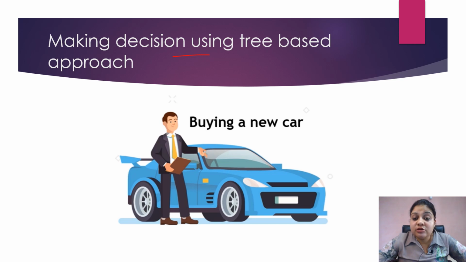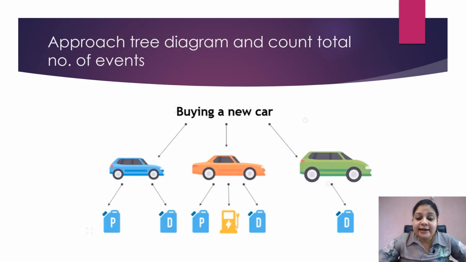So decision trees can also be used to find out the probability. Let's take an example that I want to buy a new car. Alright. So buying a new car depends on many factors like what is the model, what is the mileage, what is the version of the car and various other factors. I take up 3 simple options. Either I can buy a hatchback car, or a sedan car, or an SUV car. Okay. Now in an SUV car, only the diesel version is available. In a sedan car, petrol, electric and diesel versions are available. And in a hatchback car, petrol and diesel versions are available.